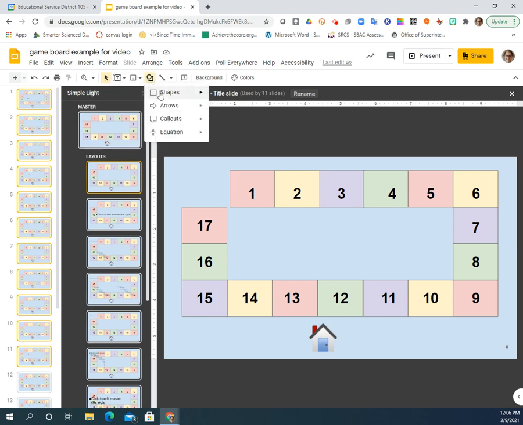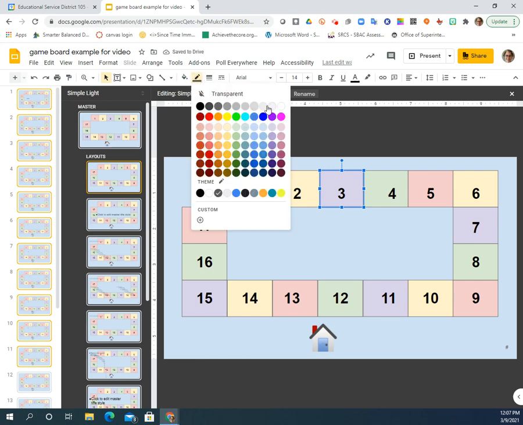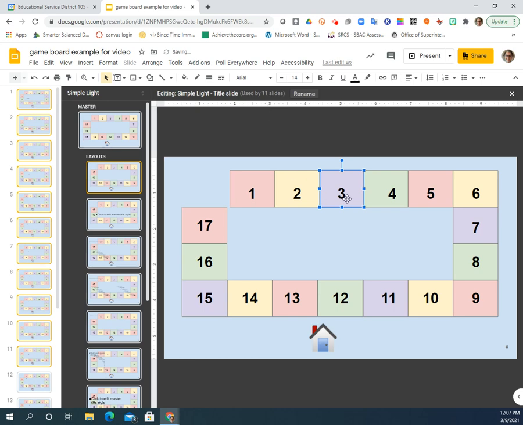Insert a shape. I'm going to take my box. I'm going to go ahead and cover as close as possible this number 3. Notice it's going to come up and it's going to be a gray box. I'm going to go up here to paint, make it transparent, make sure that my border color is transparent as well.